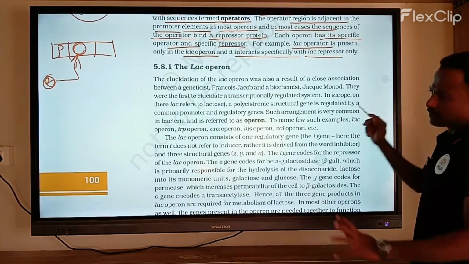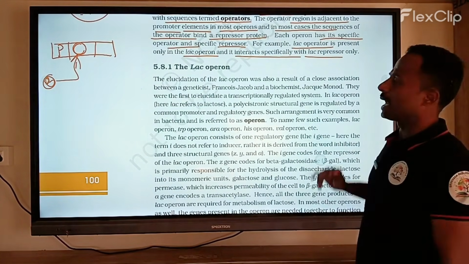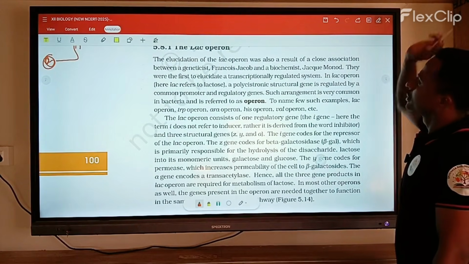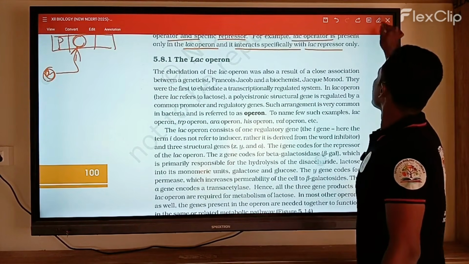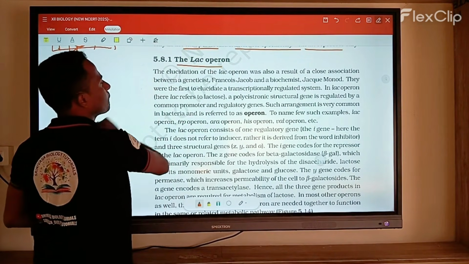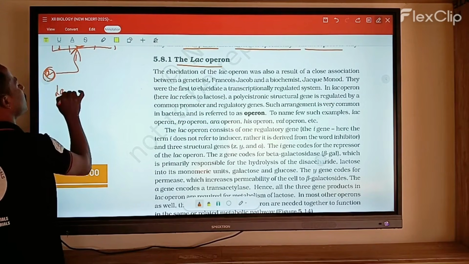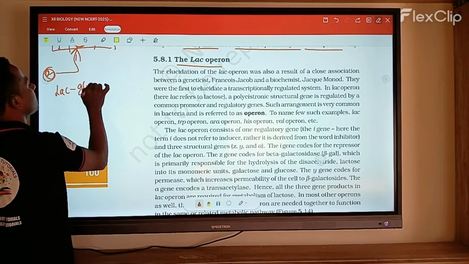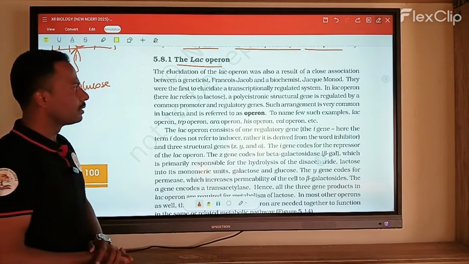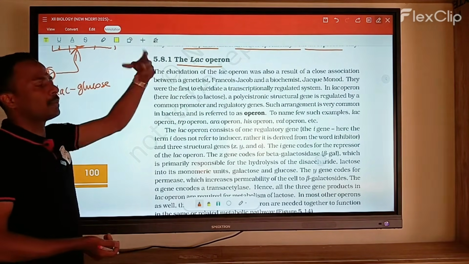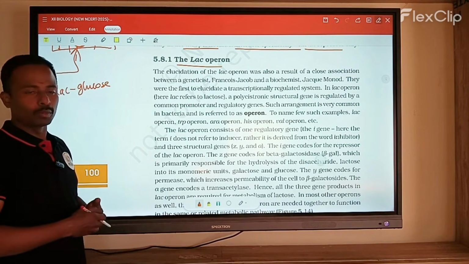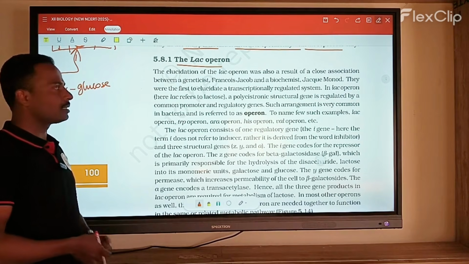Okay, now let's observe briefly the lac operon concept. See the first one, the lac operon. Here, lac means what? The lac is nothing but glucose, am I right? That is a glucose molecule. Operon means that it is a concept. Here, the molecule is partially divided and produces sugar molecules like glucose and galactose. Am I right? Let's see.